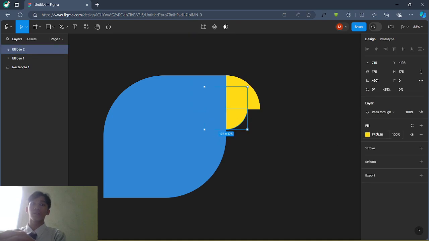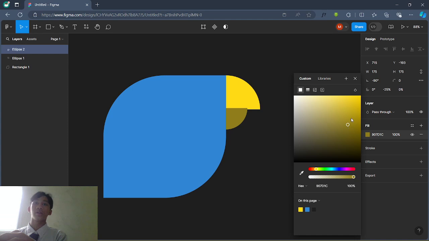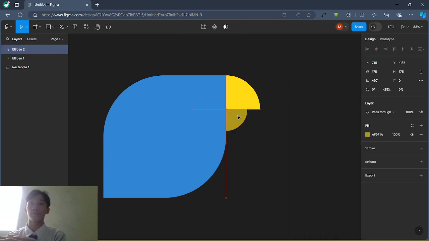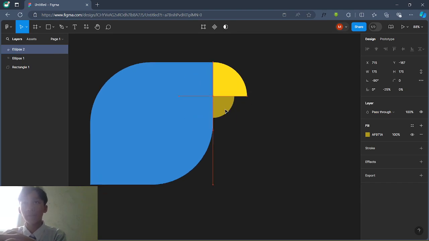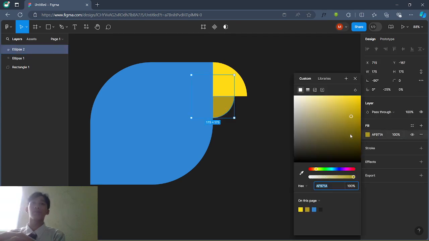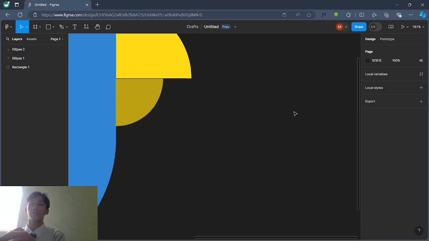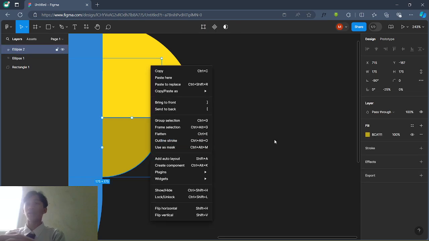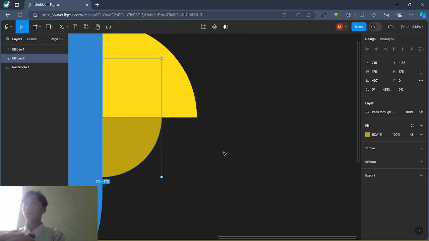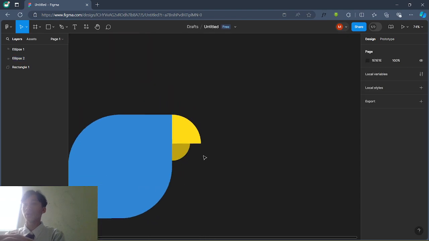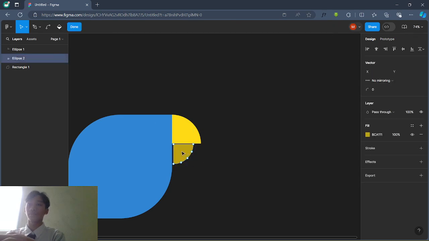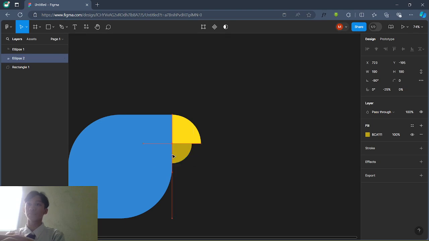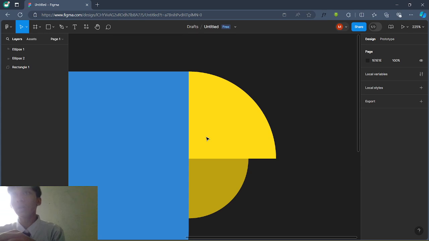Also darken the color, then make it larger. Okay, done.